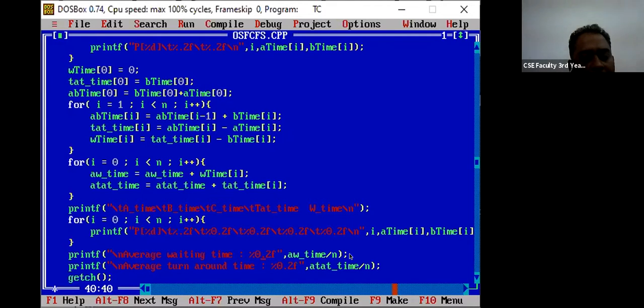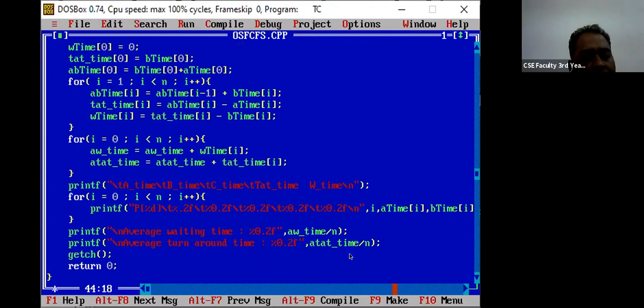That means whatever the value is, it will be shown to two decimal places. So average waiting time, then the average turnaround time, and finally there is getch and return 0. Again I will run this program, and then I will ask you to write it.